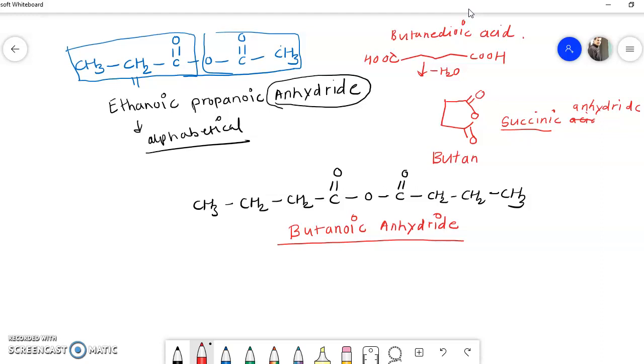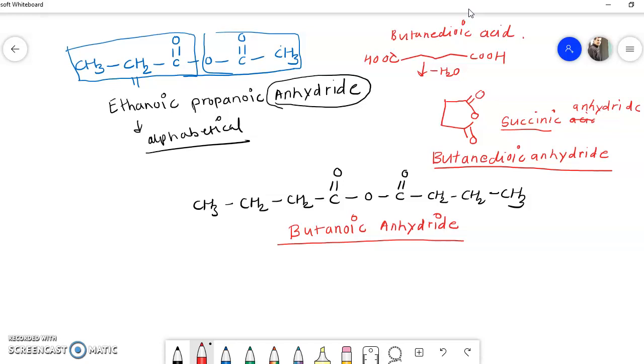Okay. So what will be the name of the anhydride which is synthesized from this acid? The name will be butane-dioic, and instead of acid we have to write anhydride only. Okay, so this is butane-dioic anhydride. So it is very simple. So in this way we have to remember the names of anhydrides, or we have to write the names of anhydrides.